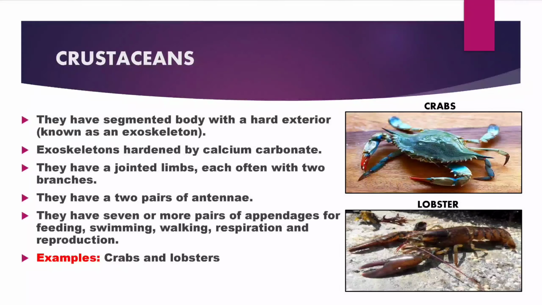Crustaceans. They have a segmented body with a hard exterior known as the exoskeleton. The exoskeleton is hardened by calcium carbonate. They have jointed limbs, each often with two branches. They have two pairs of antennae. They have 7 or more pairs of appendages for feeding, swimming, walking, respiration and reproduction. Examples of crustaceans are crabs and lobsters.